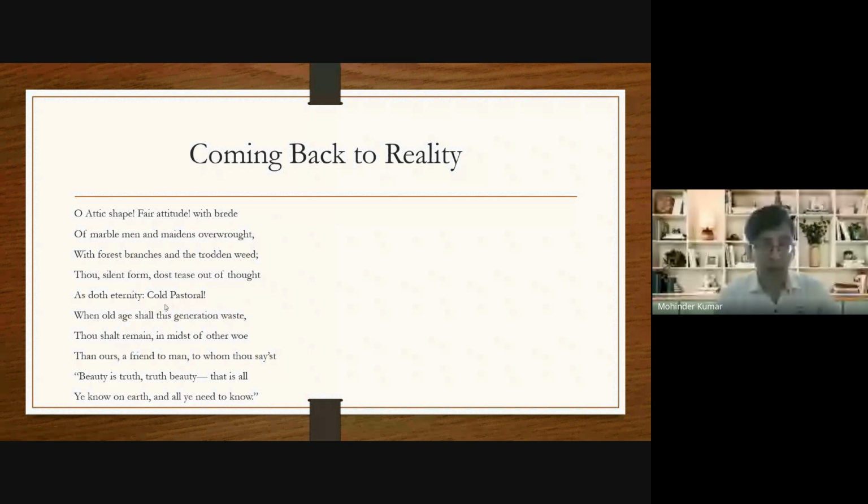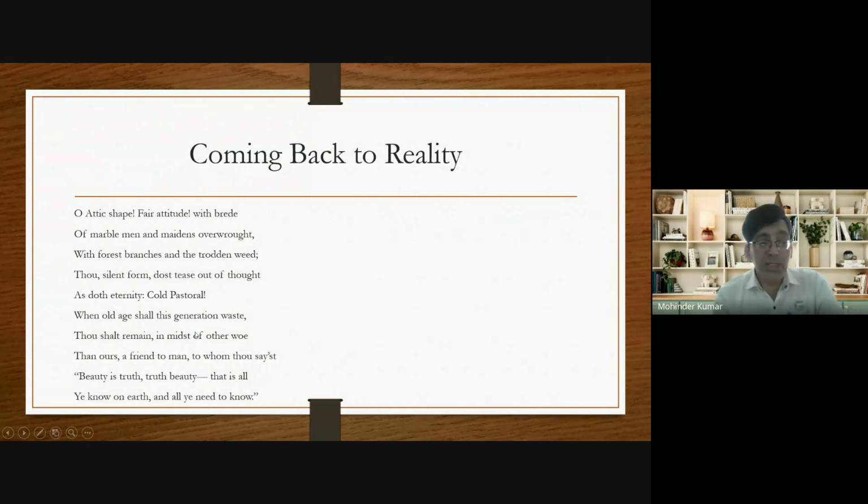Now, what does he say in the next line? When old age shall this generation waste, thou shalt remain in midst of other woe than ours, a friend to man, to whom thou sayest, beauty is truth, truth beauty, that is all ye know on earth, and all ye need to know. Means now he says, when old age shall this generation waste. Waste means die. He says that when due to old age, the present generation will die, the urn will survive in this world.